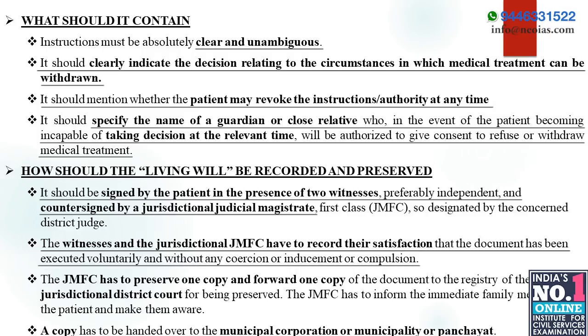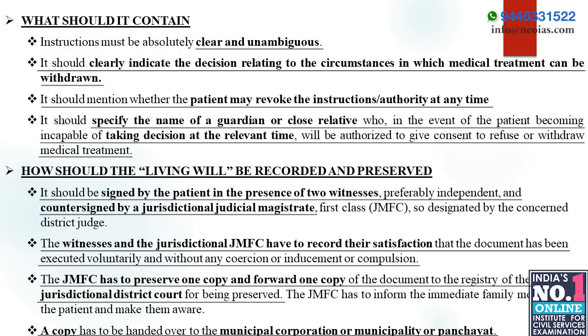The magistrate should preserve one copy, and forward one copy of the document to the registry of the jurisdictional district court for being preserved. Also, a copy has to be handed over to the municipal corporation or the municipality or panchayat.